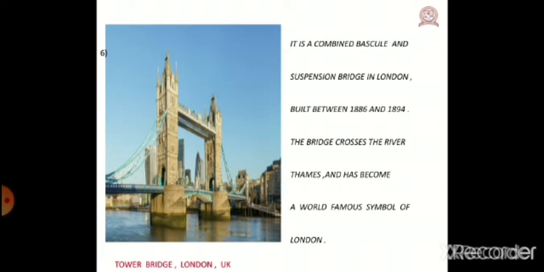Number 6. It is a combined bicycle and suspension bridge in London, built between 1886 and 1894. The bridge crosses the river Thames and has become a world-famous symbol of London. It is Tower Bridge in London, UK.